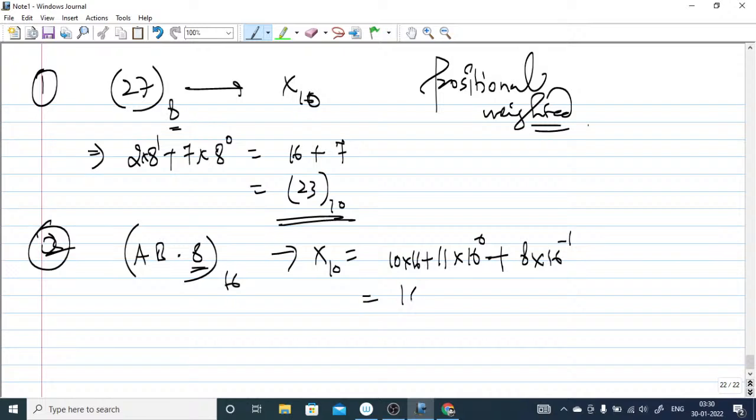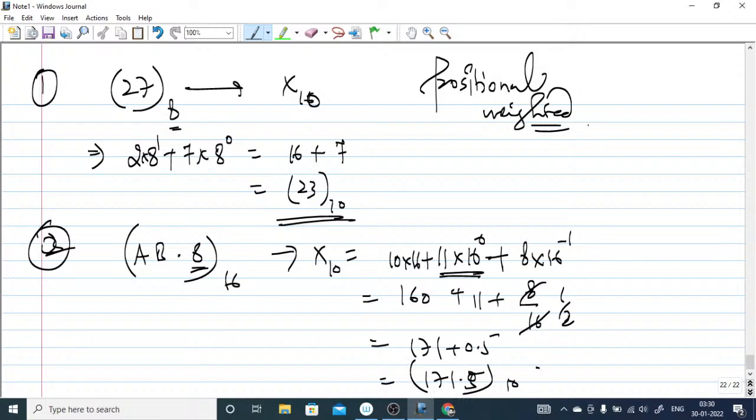So now you can see 160 plus 11, plus 8 by 16, right? So 1 by 2, this will give you 0.5 approximately. So 171 plus 0.5, this can be converted into decimal like 171.5.